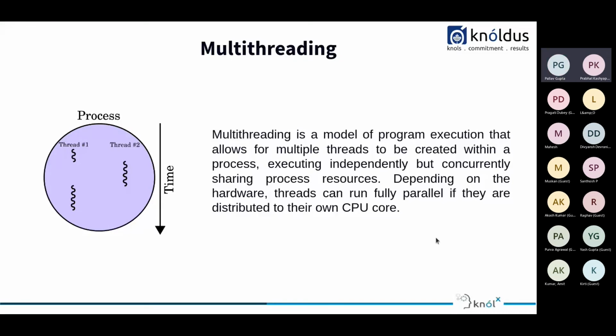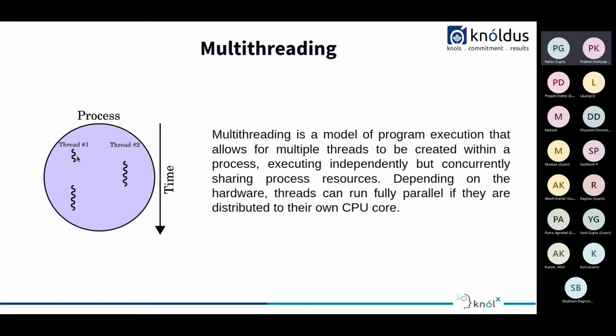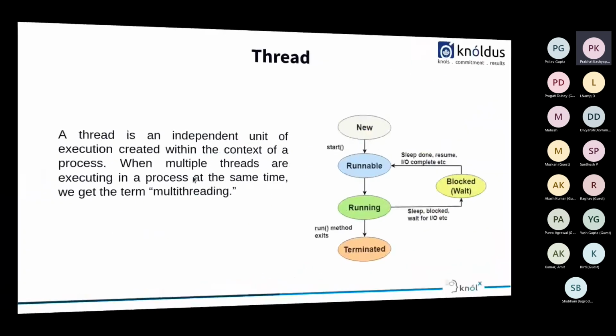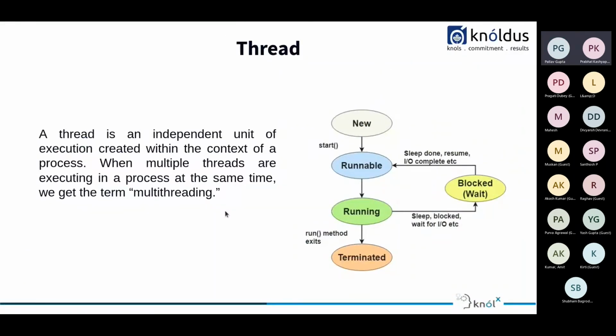So as you can see, these are some threads which have some different tasks, and we can achieve multi-threading as different threads have their different tasks and they run asynchronously. So what is this thread? Let's see. A thread is an independent unit of execution created within the context of a process. When multiple threads are executing in a process at the same time, we get the term multi-threading.